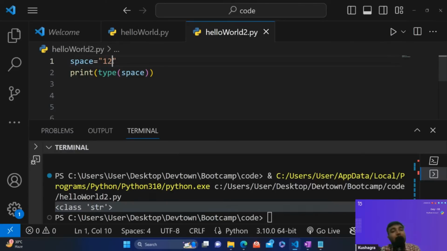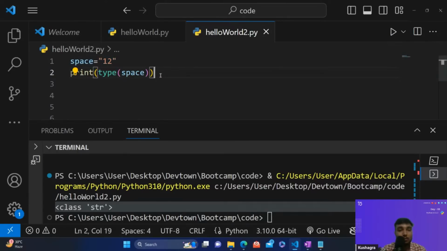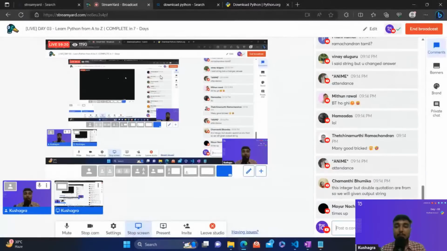So if you are adding any number into double inverted commas, it would not be considered an integer value or a floating point value. It would still be considered a string because you have provided the interpreter the data in double or single inverted quotes, guys. So if anybody asks whether it would be string data or integer data when the code is written in double inverted commas, you can clearly say that since you have passed the data into double inverted commas, it would be considered string data, not integer data, guys. So I hope that this part is clear.